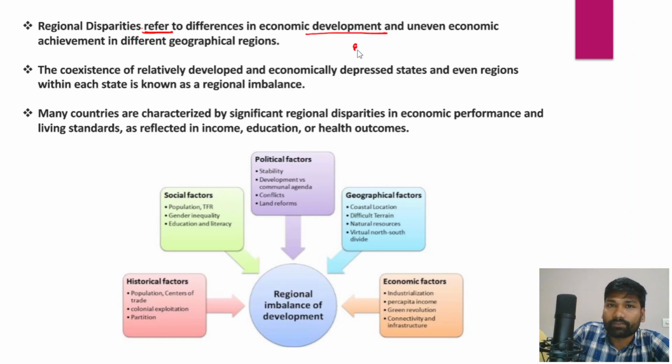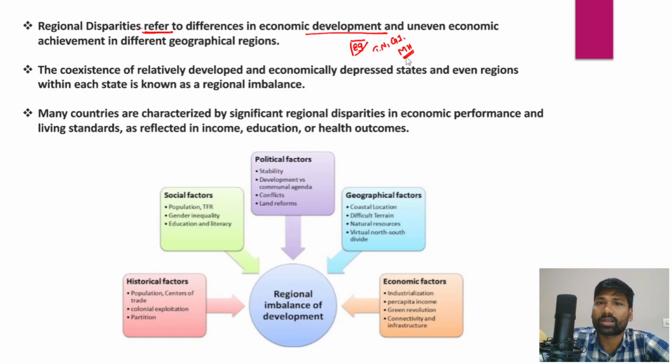Let me give you an example of regional differences in terms of economic development. As I've already told you, states like Tamil Nadu, Gujarat and Maharashtra are more industrially developed. There are more industries, more production, better livelihood opportunities and higher incomes for the people in those states. But on the other hand, compare these states with Madhya Pradesh, Bihar and Jharkhand, right? There is a lot of difference in terms of economic development.